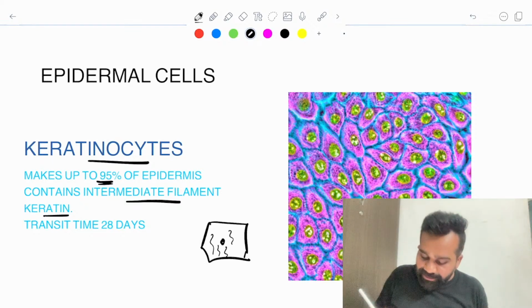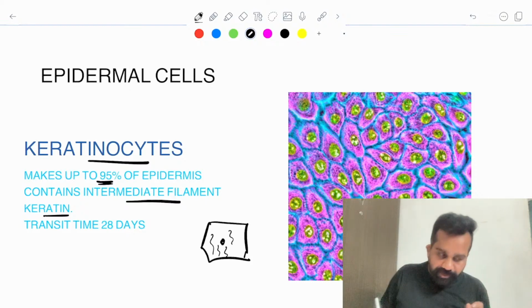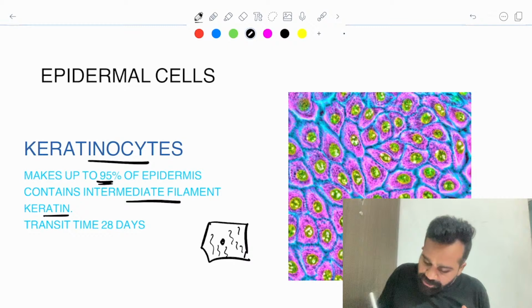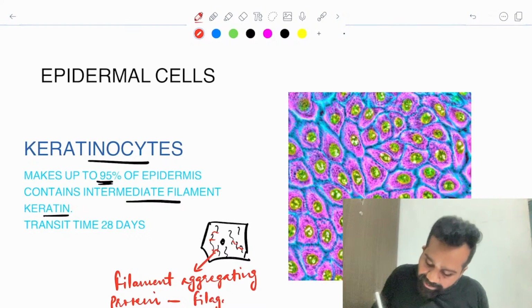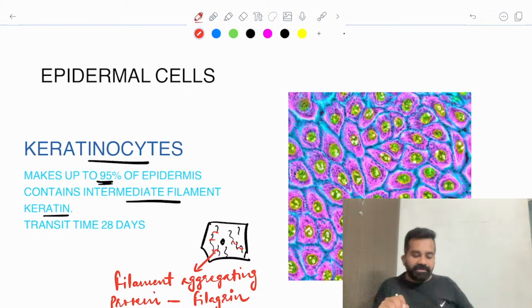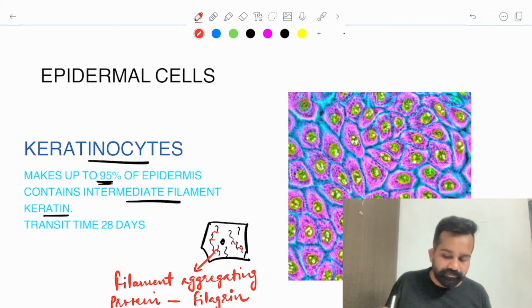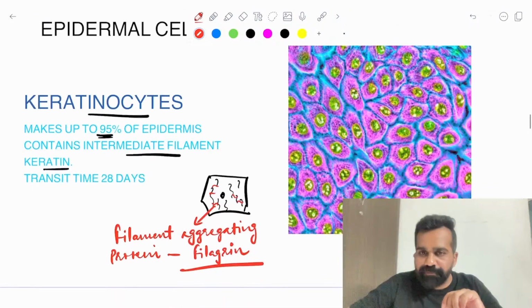These are the internal structure, and these keratin filaments are bound with one important protein, which is the filament aggregating protein, also known as filaggrin. Clear?